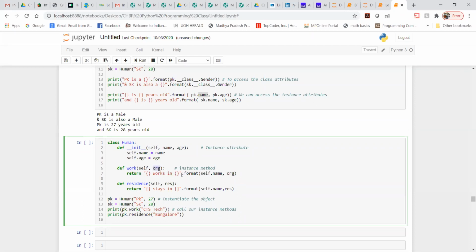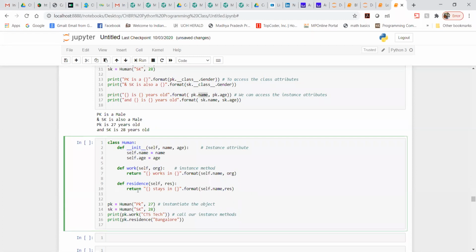Okay, and nothing else I have done so far. Here I am using the attribute self.name, which is basically the name attribute given here. And this argument I am going to take from work. Now another method I am trying to define here is residence.